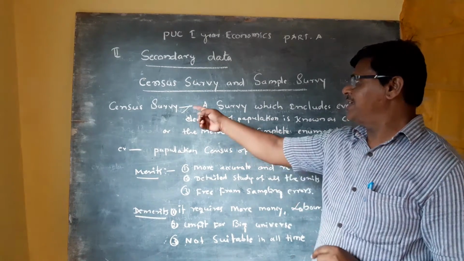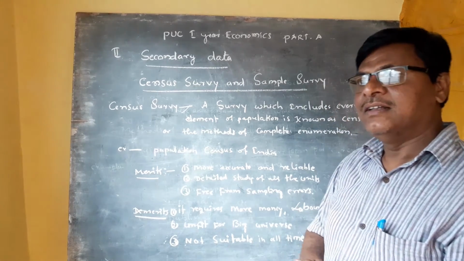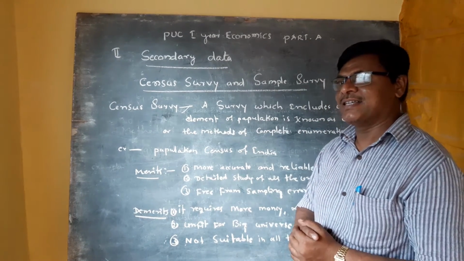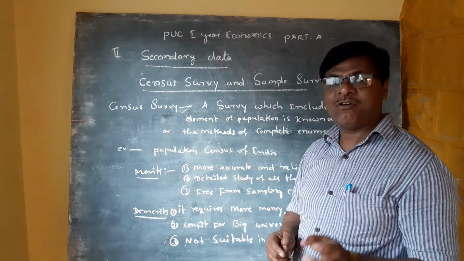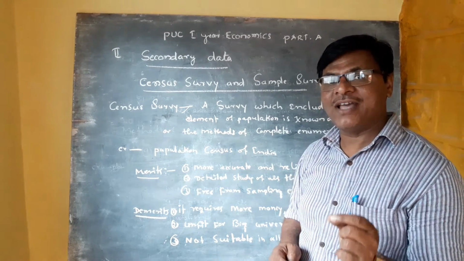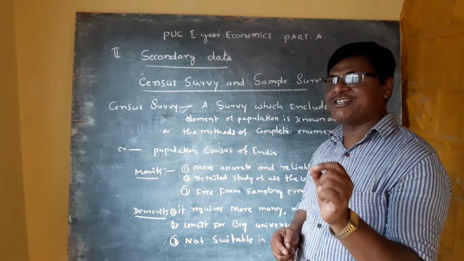It is called the census survey. Once again, what do you mean by census survey? A survey which includes every element of population, or the method of complete enumeration, is called the census survey.